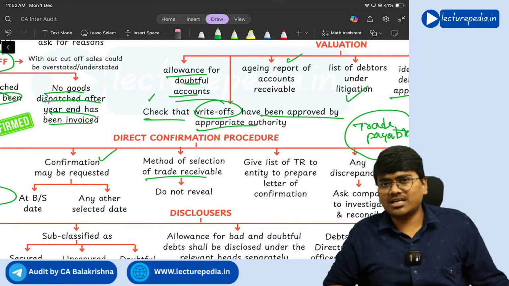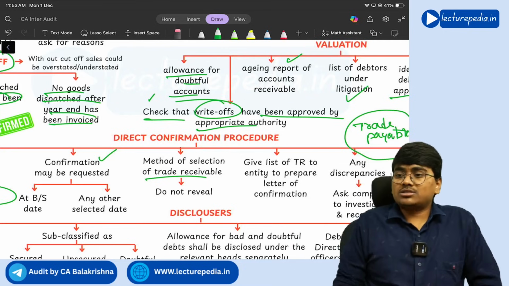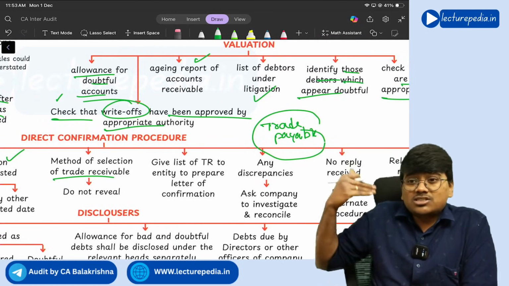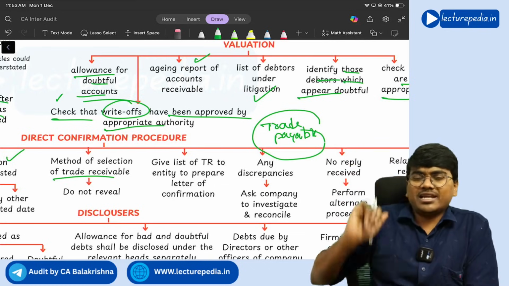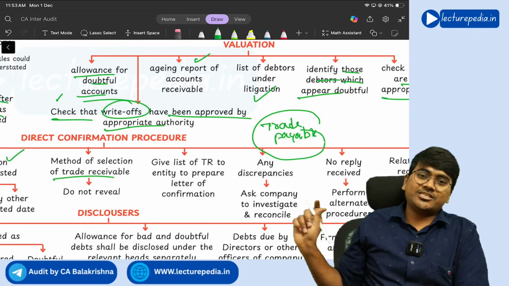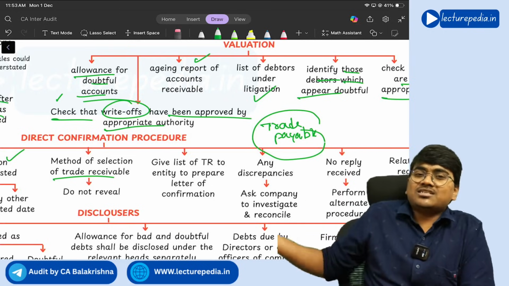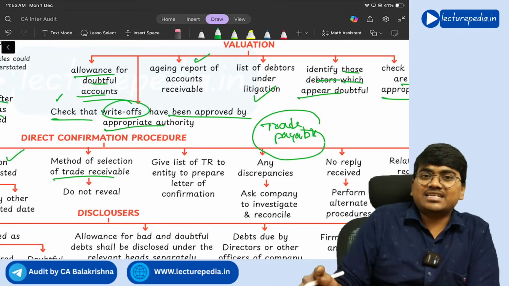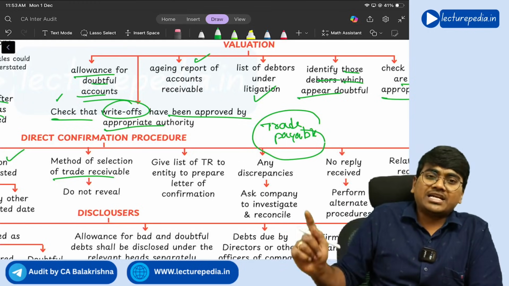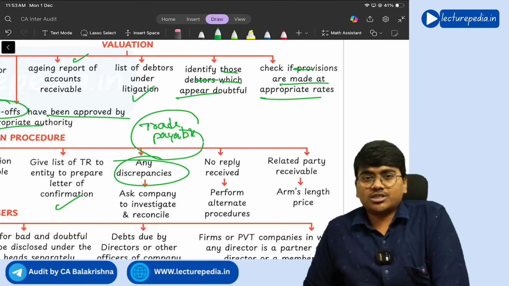Next, method of selection of trade receivable should not be revealed to the entity. This I have told you while discussing SA 505. If you reveal to the entity how you are going to select the trade receivables, entity will become alert, right? And give the list of trade receivables to the entity to prepare letter of confirmation. I told you letter of confirmation has to be prepared on the letterhead of the entity. Because customer doesn't know who the auditor is, customer knows only the entity. So if the request is sent from the entity's letterhead, customer will be able to identify and he will reply back.